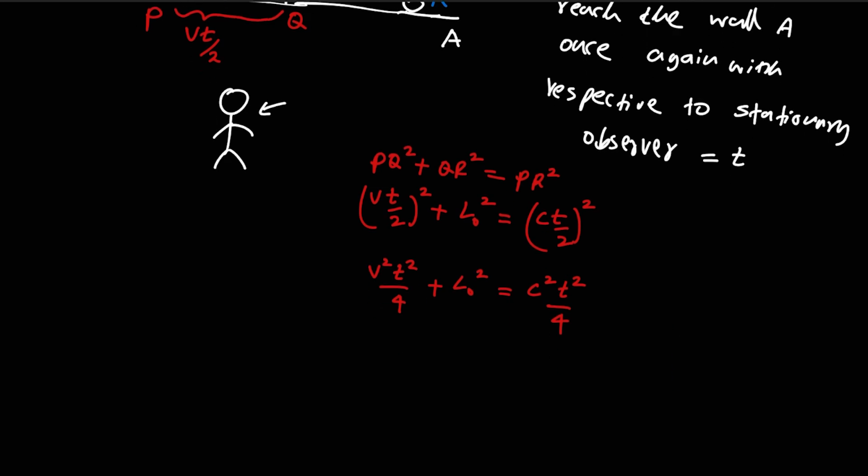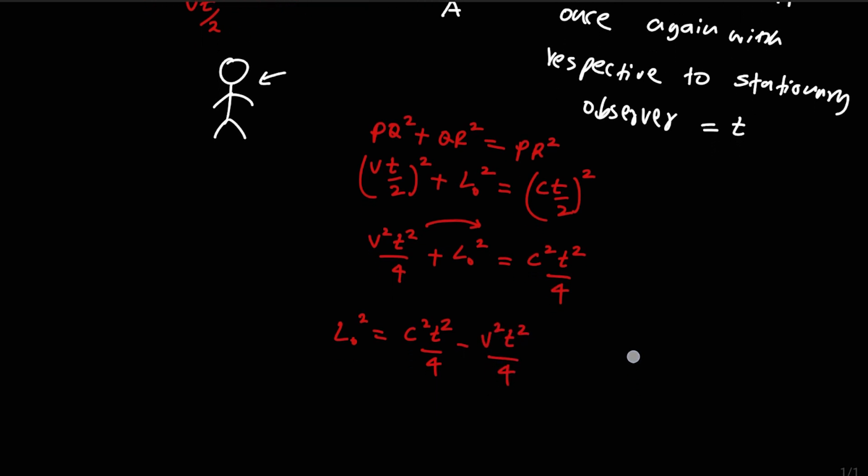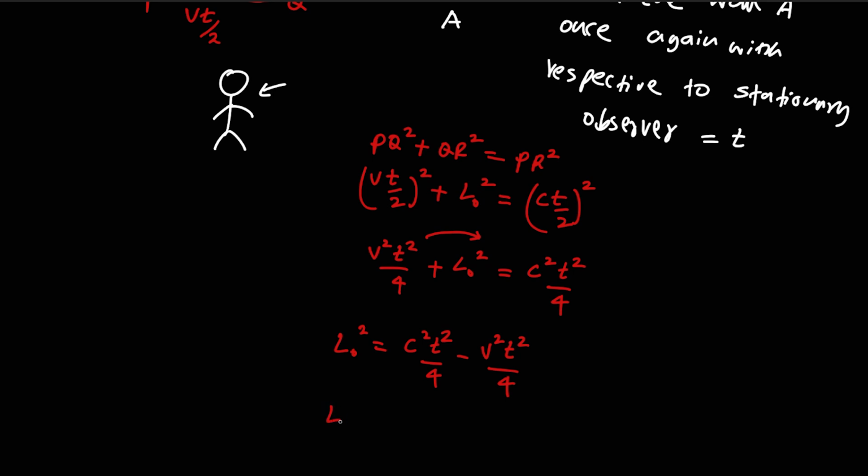Let me take this term to the other side. So L naught squared is equal to C squared T squared over 4 minus V squared T squared over 4. Furthermore, we can take T squared over 4 common, with C squared minus V squared within the bracket.